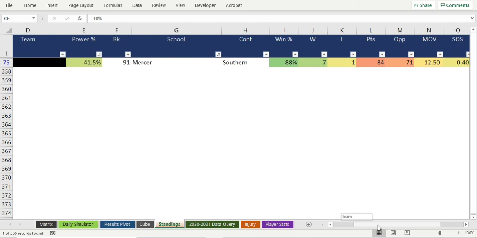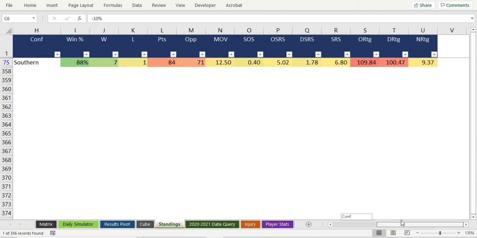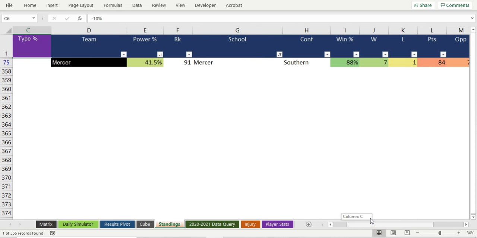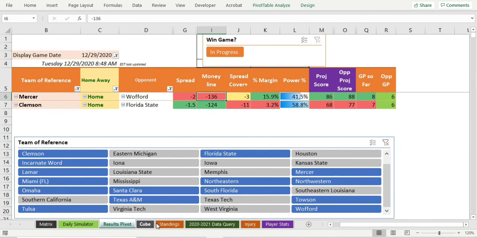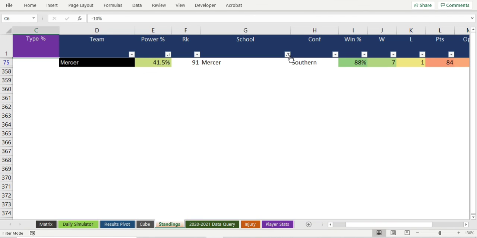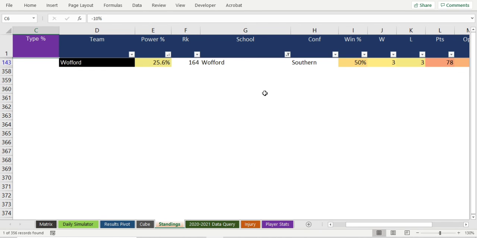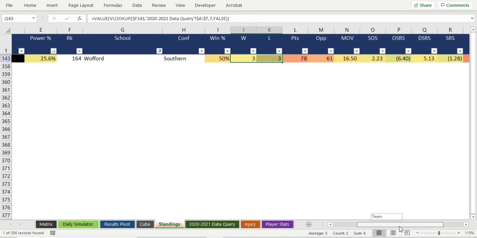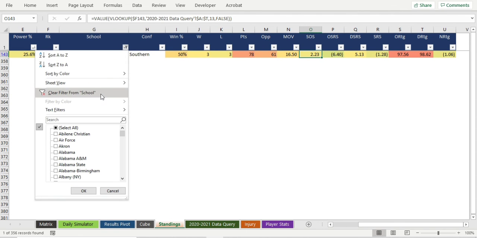A 41% team. They're 7-1. Their strength of schedule's in the middle, and okay. All right, I like to see the 7-1. I like that. What about their opponent, which is Wofford? I think they call it Wofford. I think I say it wrong. See, if I can't say your team's name, you're probably not that good. But dude, oh yeah, 3-3. Okay. What's their strength of schedule? Just a little better at 2.2. No, I like this game. I do like it as pick of the day now.